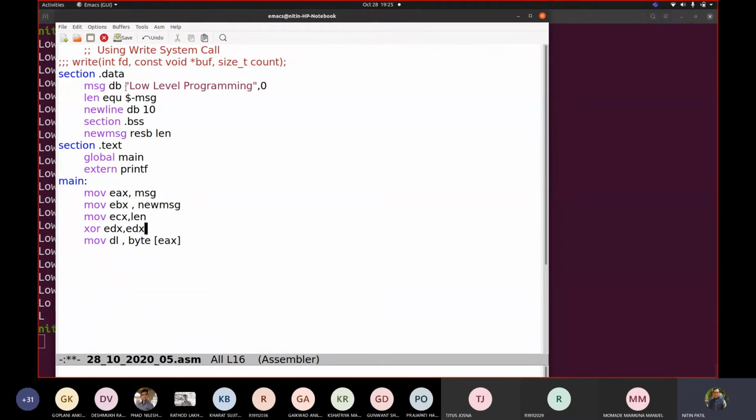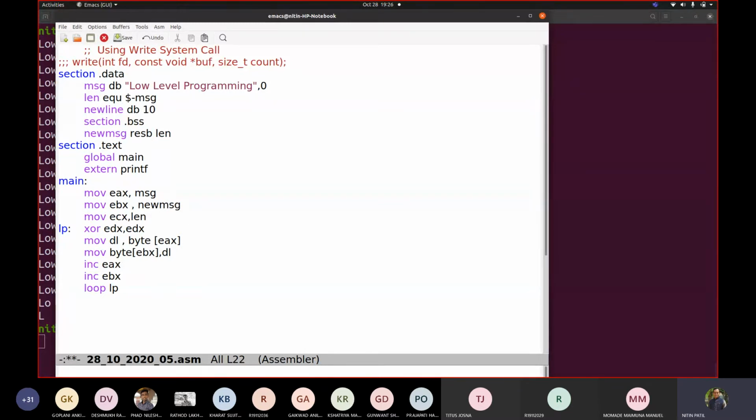Now we are reading a character, correct? A character requires a byte, that means 8 bits. So I am trying to pick a character from this address and copy it into DL. Now I am storing this character to the EBX address. I am incrementing ESI, I am incrementing EBX, and I am using loop LP, and LP would be added here.